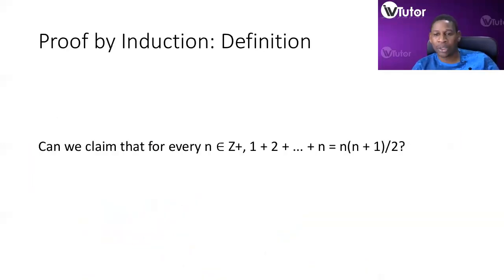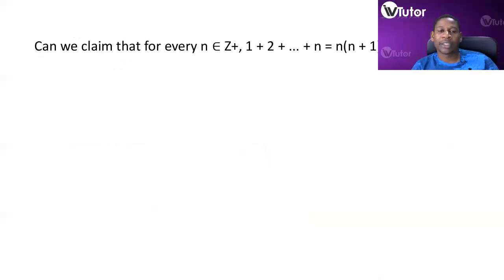Let's say we have such a question. Can we claim that for every n that is an element of the positive integers, 1 plus 2 plus so on up until n is equal to n multiplied by n plus 1 over 2? Can we make this claim? Let's see if we can prove this by induction.